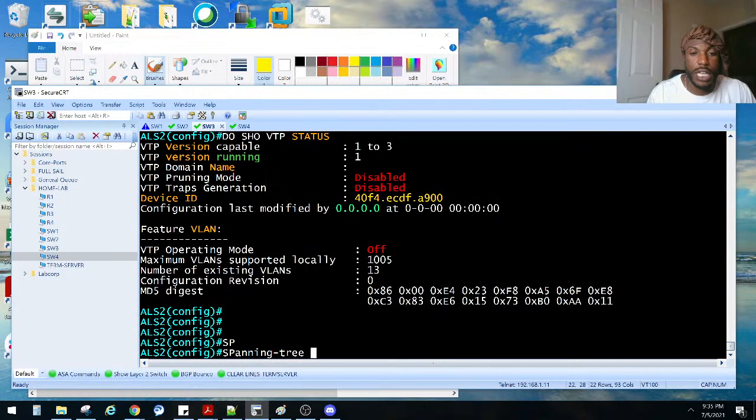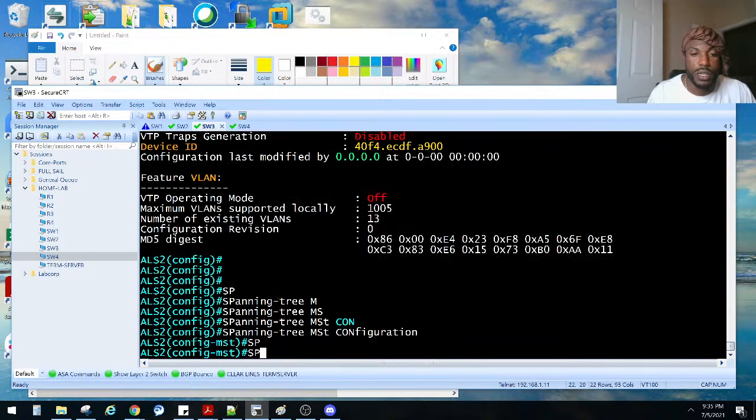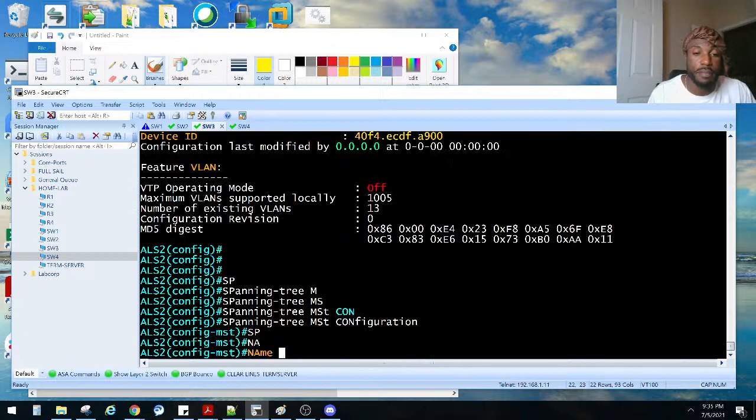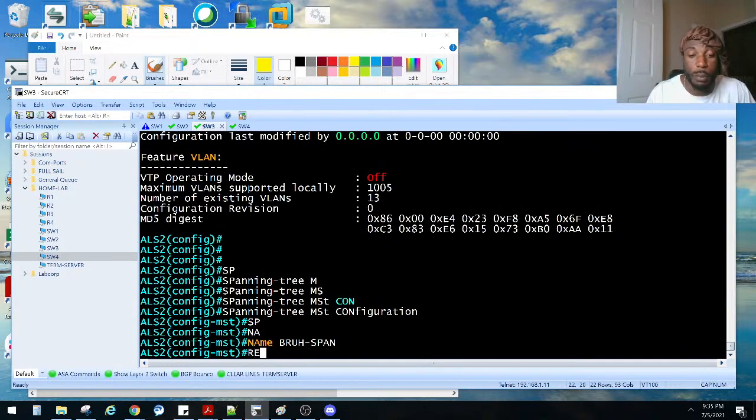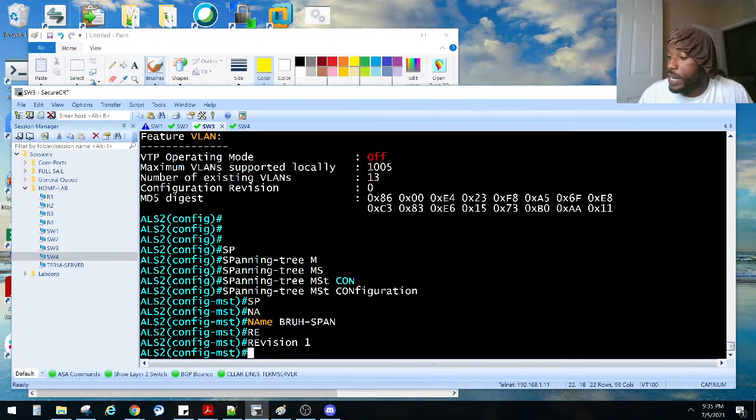Spanning tree MST configuration. We need to create a name. I'm gonna name it bruh-span as well. I don't know why I couldn't come up with a better name than that, right? Revision number 1. We also wanted the instances, right?